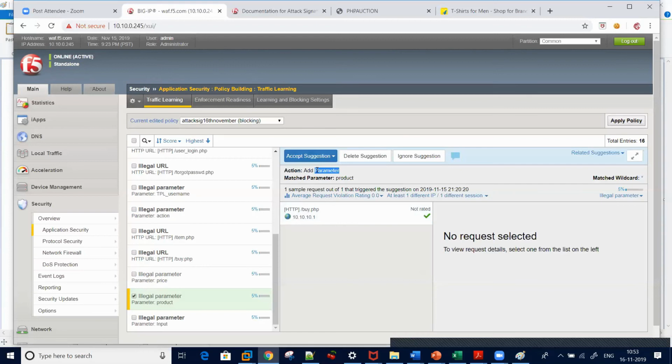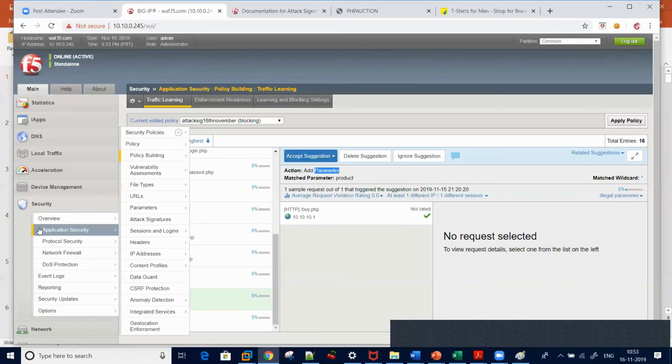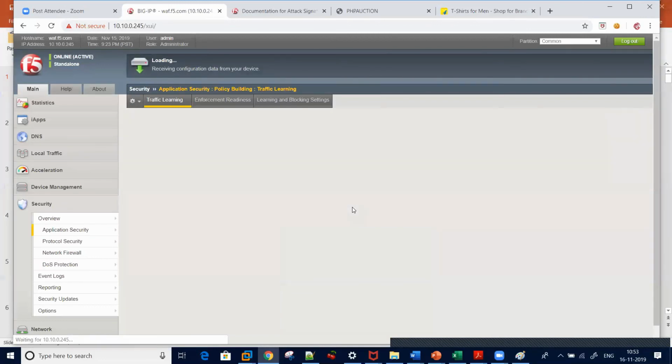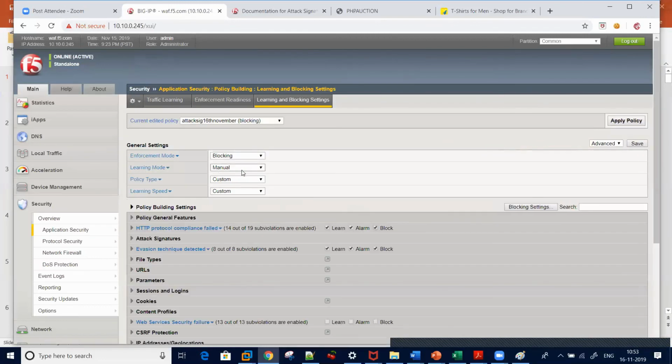But in manual mode, once the learning score reaches 100%, you need to accept manually because you have selected learning mode as manual. Let me show you. When you go to learning and blocking settings, you selected learning mode as manual. That's why it's not accepting it, even if the score reaches 100%. If you select learning mode as automatic here, then it can learn.